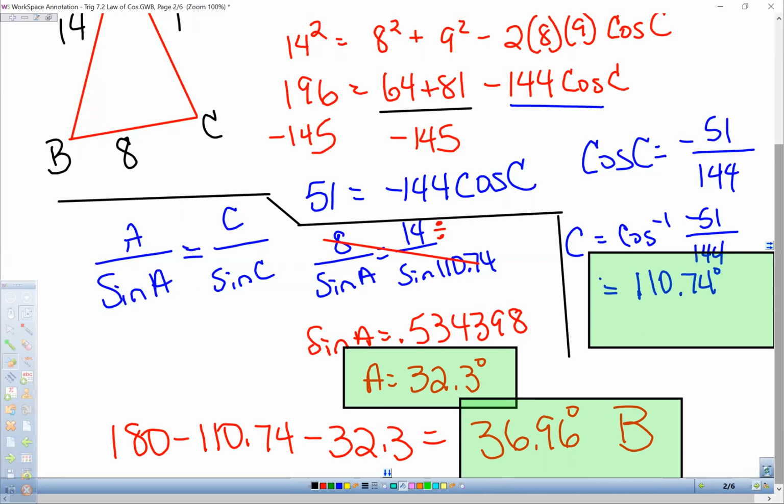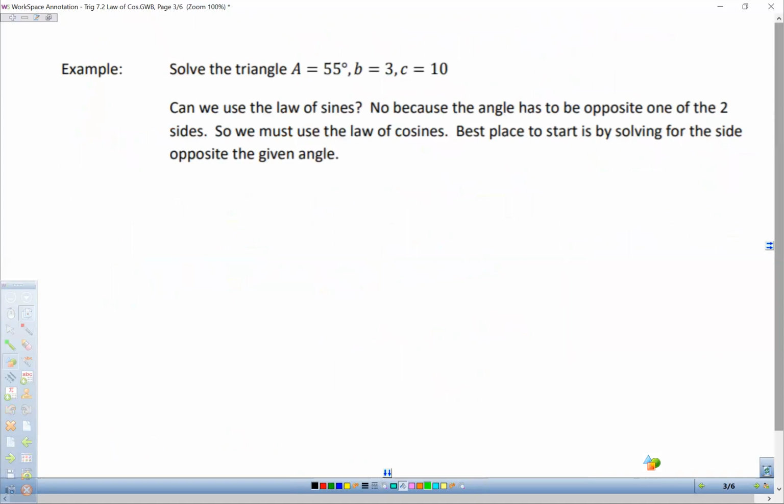So here they're giving us an angle and two sides. And again, I would suggest you draw your triangle. So we want to find the side that corresponds to the angle, because if we have an angle and a side that corresponds to each other, then we can use the law of sines. Okay. So you need to think about, when you see these problems, can you use the law of sines? No, we can't, because we don't have a side that corresponds with angle A. So we have to use the law of cosines to get that side. Then we can switch back to the law of sines.